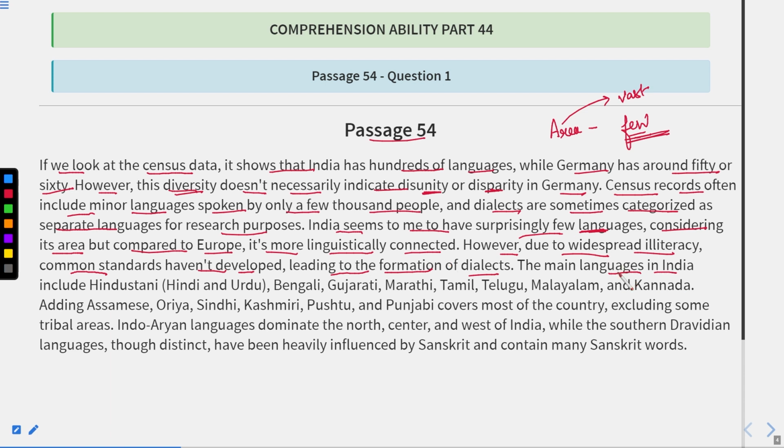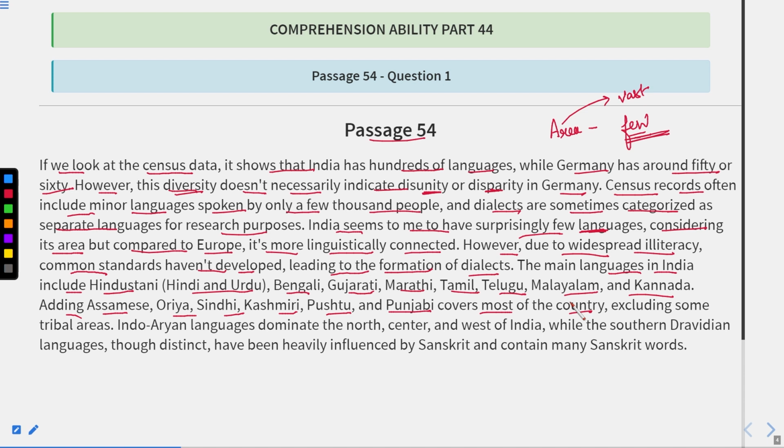The main languages in India include Hindustani, that is Hindi and Urdu. Hindi plus Urdu, the mix of that is the Hindustani language. Okay, Bengali, Gujarati, Marathi, Tamil, Telugu, Malayalam, and Kannada. So these are primary languages. Adding Assamese, Odia, Sindhi, Kashmiri, Pashto, and Punjabi covers most of the country. So these languages cover the entire or most of the parts of India.